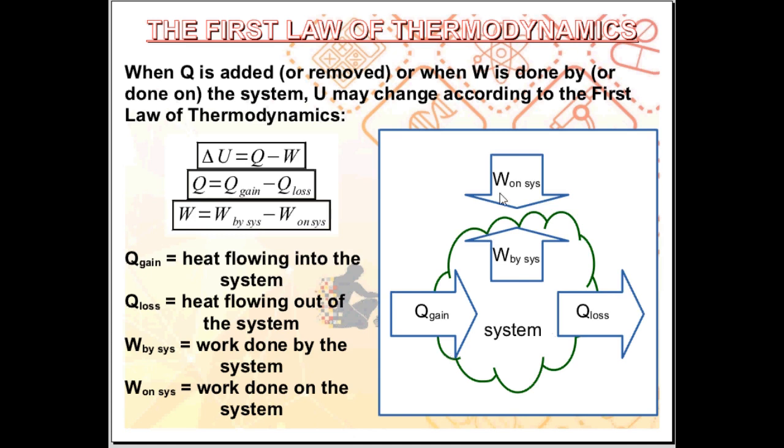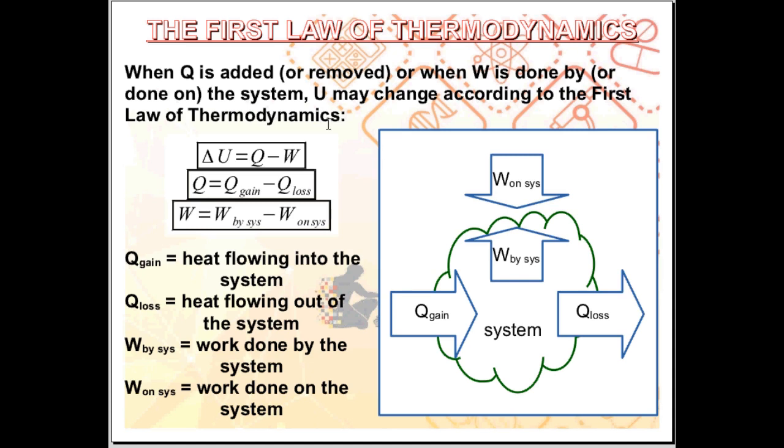On the other hand, if work on the system is greater than work done by the system, W will be negative. So overall, work is done on the system by the surrounding.